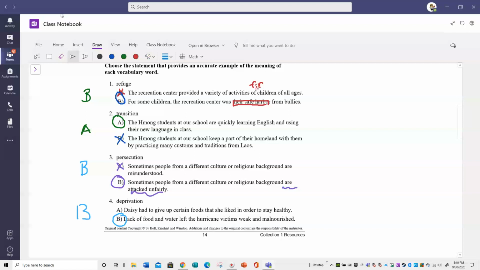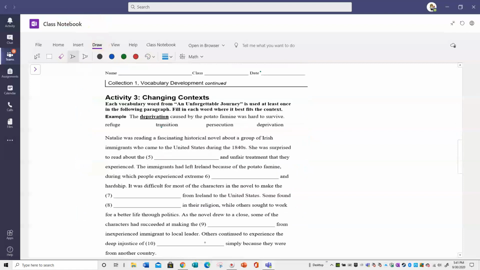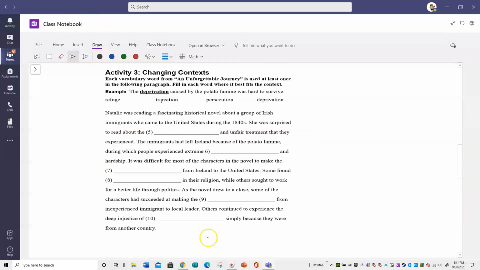Okay, and you will notice that to do this, I have to read both sentences. Don't just read one and then pick. You really have to read both of the sentences to get those correct. And this next section, changing context. Okay, and it says each vocabulary word from An Unforgettable Journey is used at least once in the following paragraph. Fill in each word where it best fits in its context.